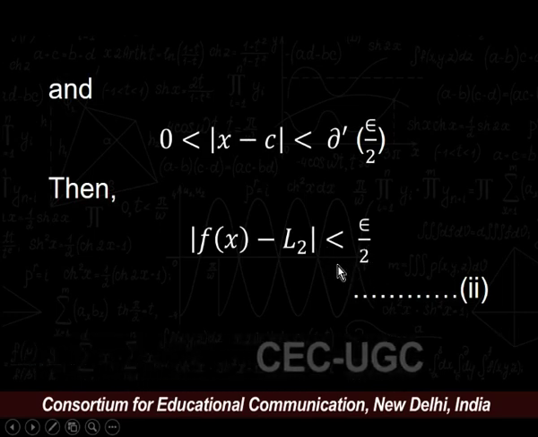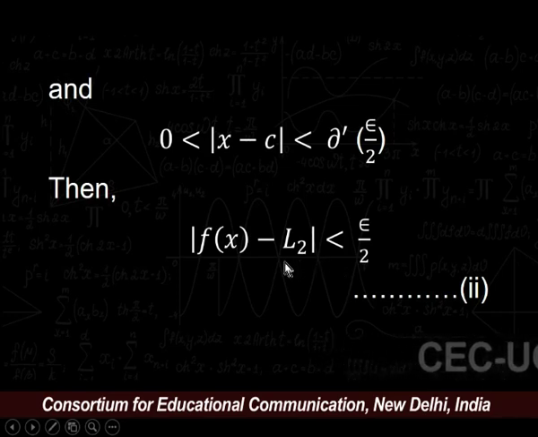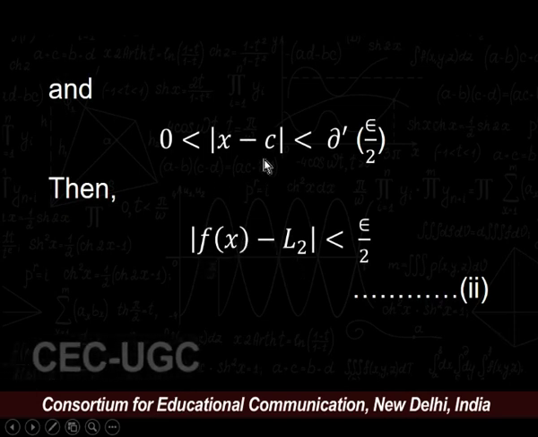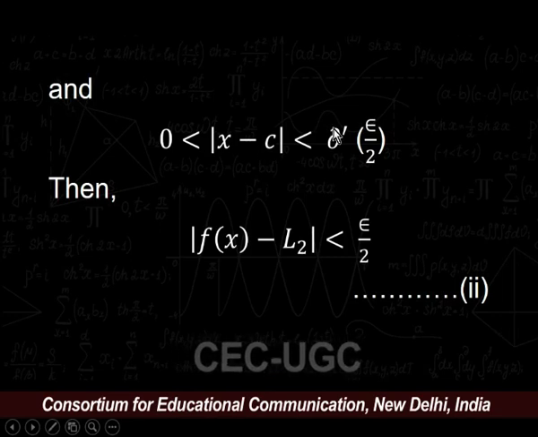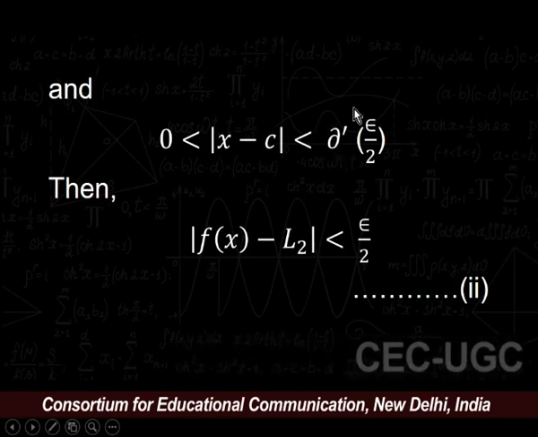Say this is our equation number 2, and in this case we say that L2 is a limit of the function f at point C where delta dash depends upon epsilon upon 2.